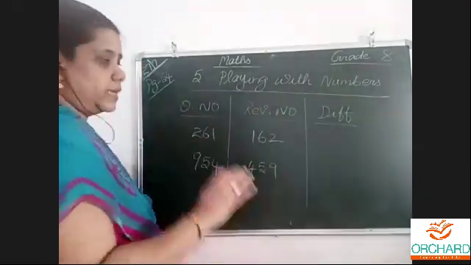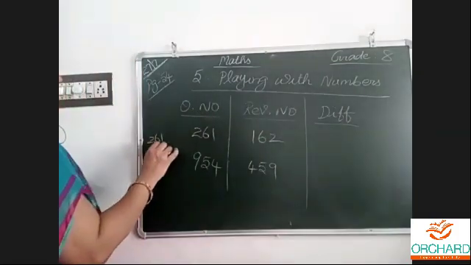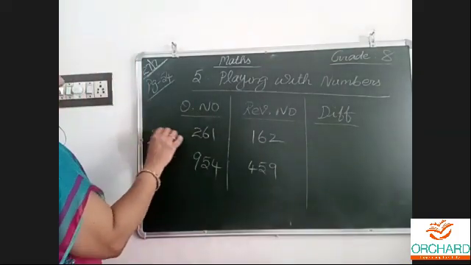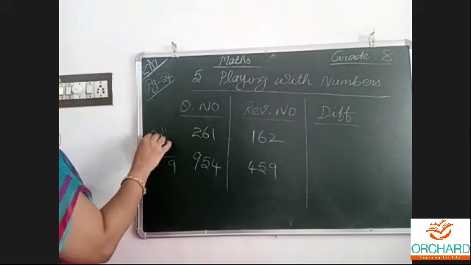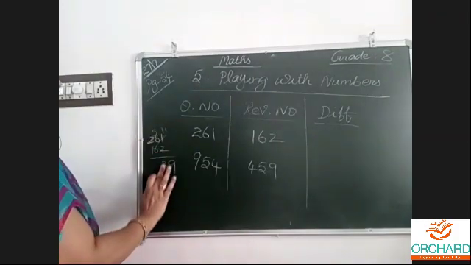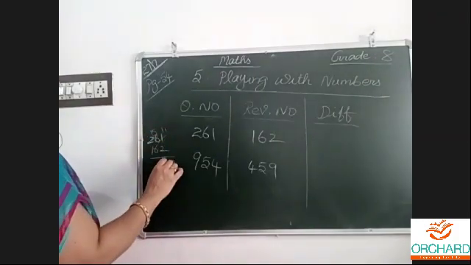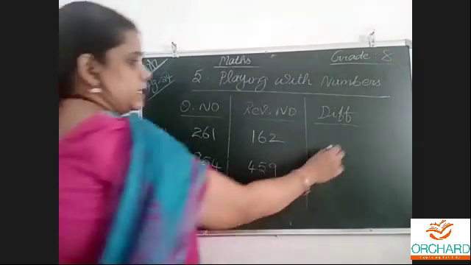Difference means we need to do subtraction. So 261 and 162 when I subtract: 11 minus 2 is 9, 5 minus 6 will not go, so 15 minus 6 is 9, and 1 is borrowed, so 1 minus 1 is 0. Answer 99.